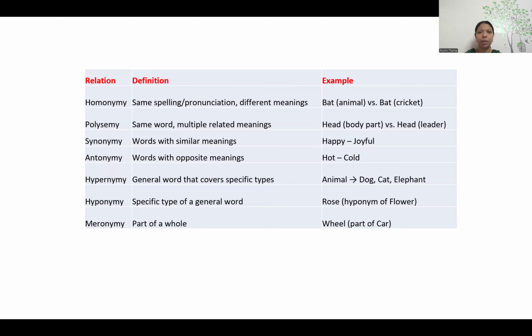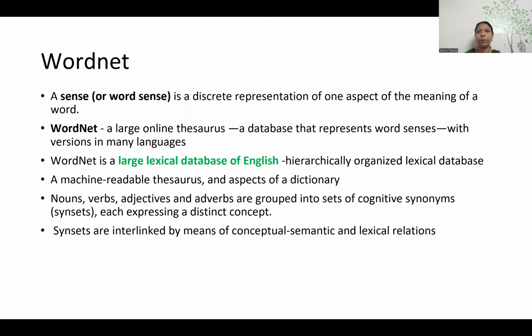What is hypernymy? Hyper means the most general form. What is hyponymy? The specific form of a general word. Meronymy means what? Part of a whole thing. The whole thing we call holonymy. So these are all the different kinds of lexical semantics. I hope you got it.